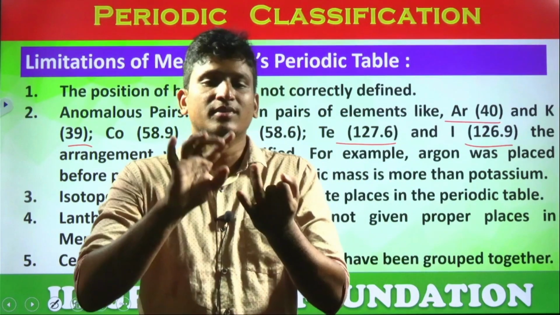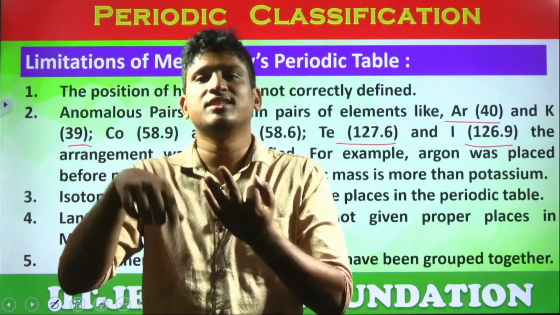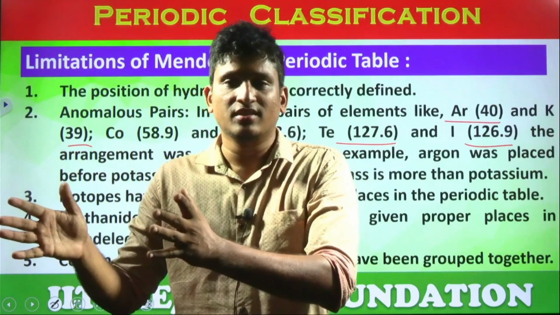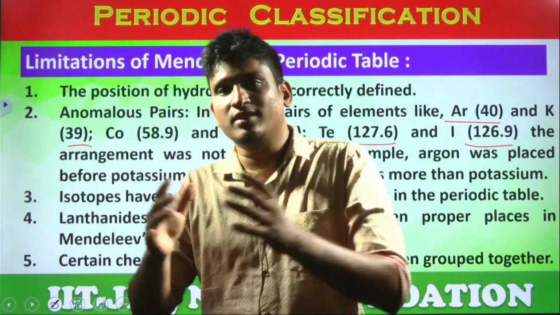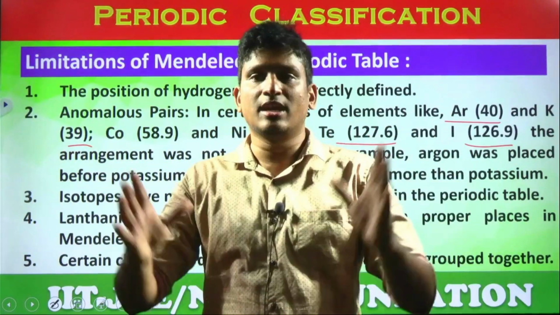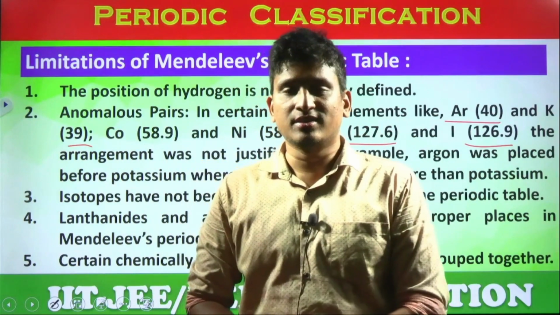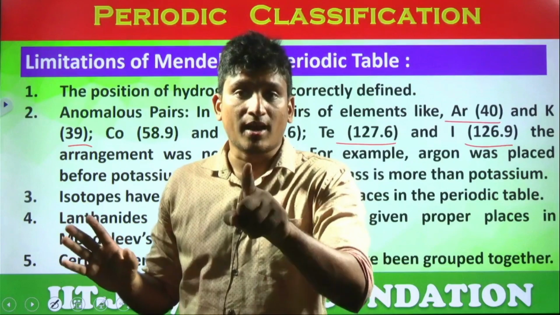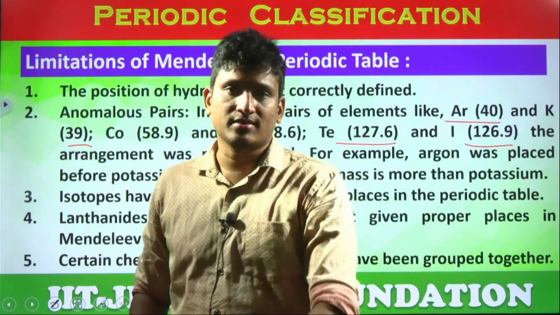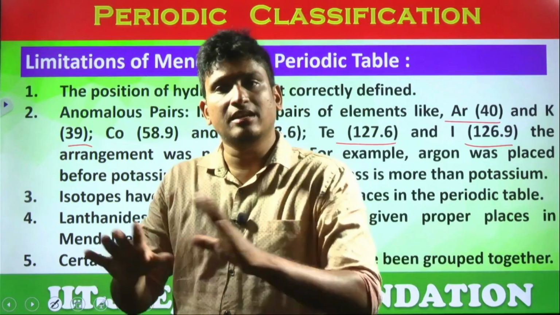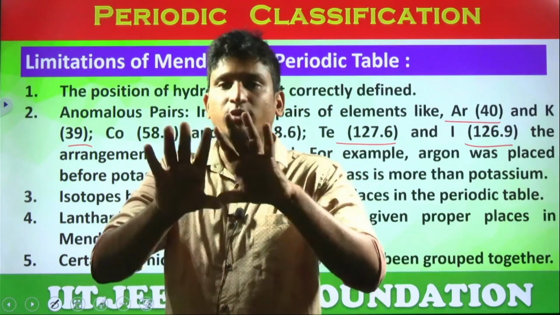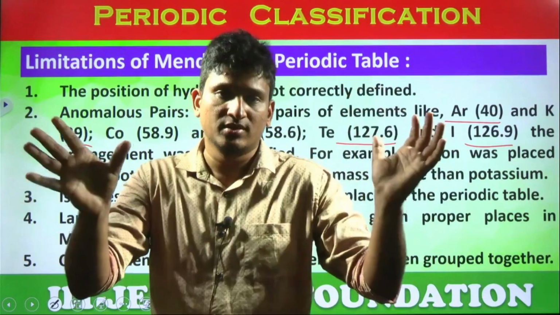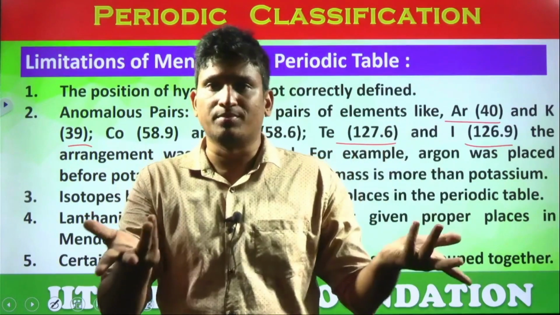Because protium, deuterium, tritium belong to the same hydrogen element. For the same element, is it okay to give different positions? No. If you give different positions for all the isotopes, the whole periodic table looks clumsy. To avoid that, he simply didn't classify the isotopes, but he had to classify them. Why? His law is based on atomic masses, and isotopes have different masses. But he didn't classify them, because he didn't want to disturb the classification by adding all these isotopes, which have no use. The same element, same property.